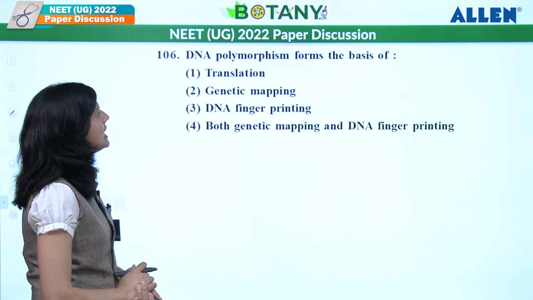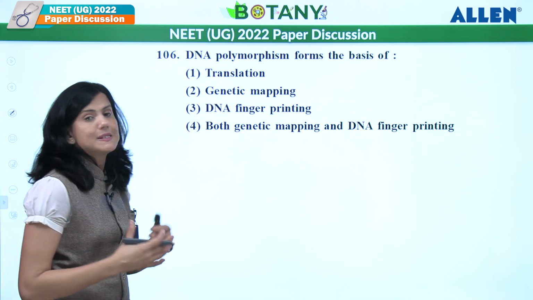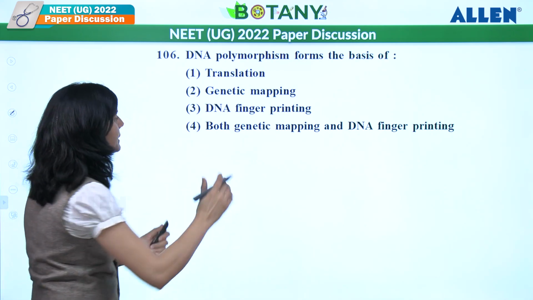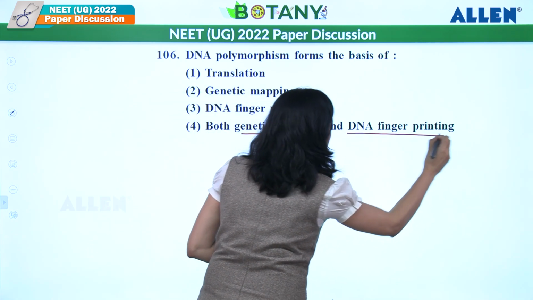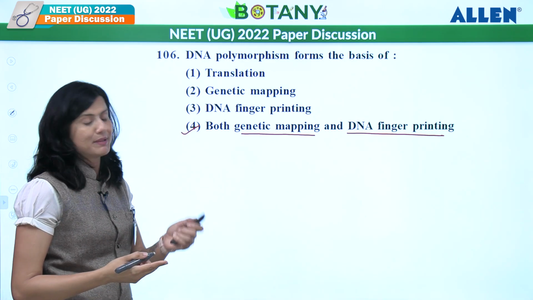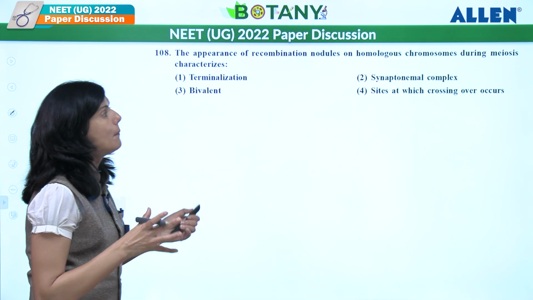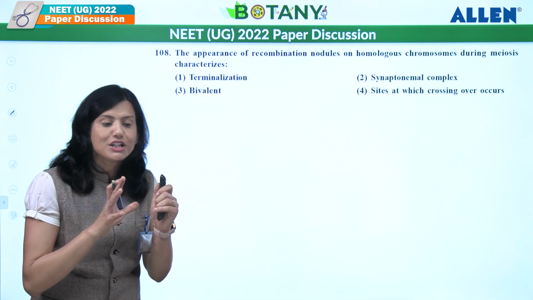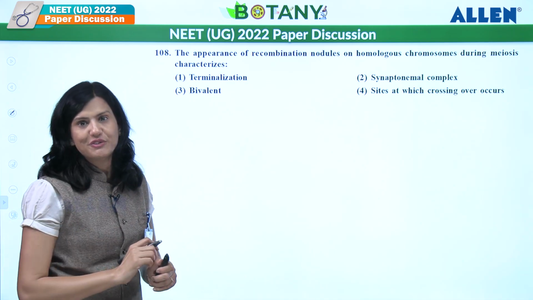Let's see the next one. DNA polymorphism forms a basis of. DNA polymorphism is nothing but variation, which is a basis of genetic mapping as well as DNA fingerprinting. So what should be the answer? Answer should be the fourth for this particular question. Let's see next. The appearance of recombination nodule. Recombination nodules are formed, meaning recombination or crossing over will take place.